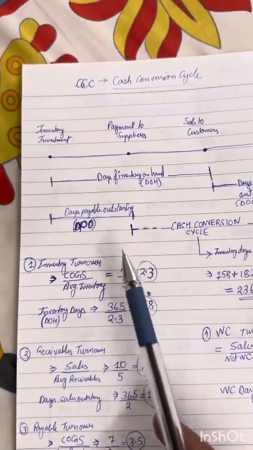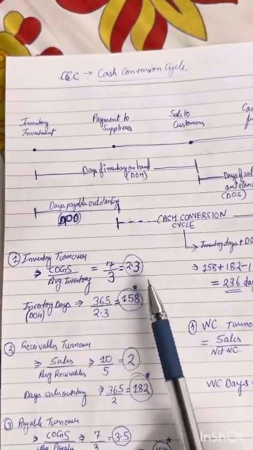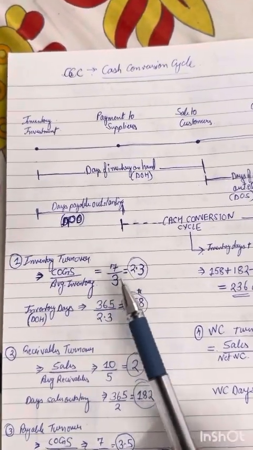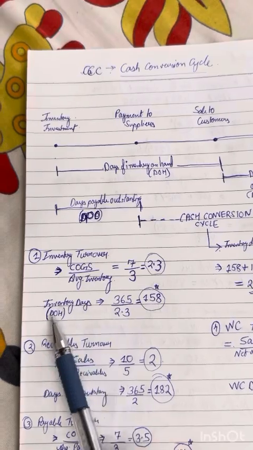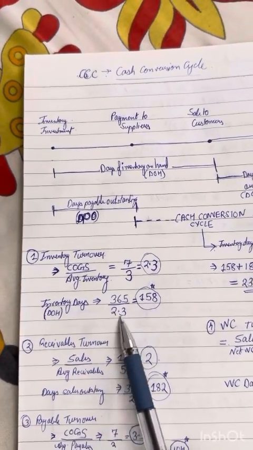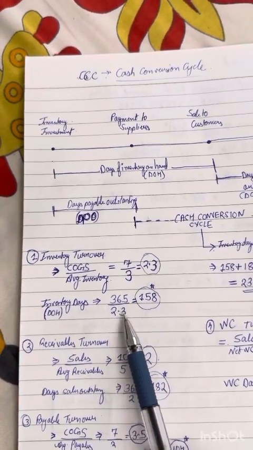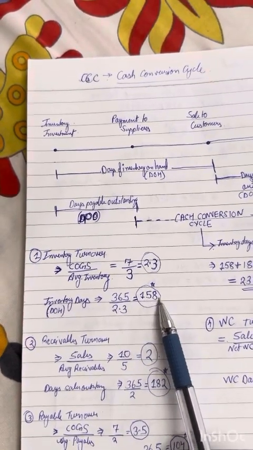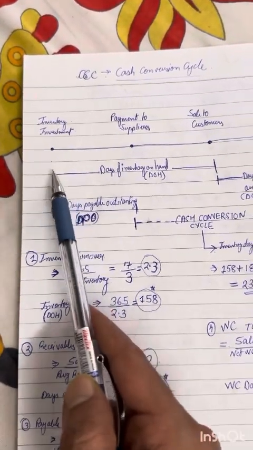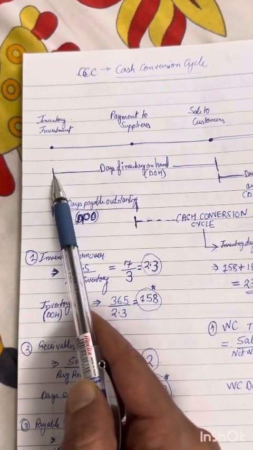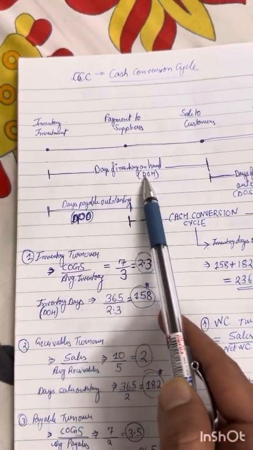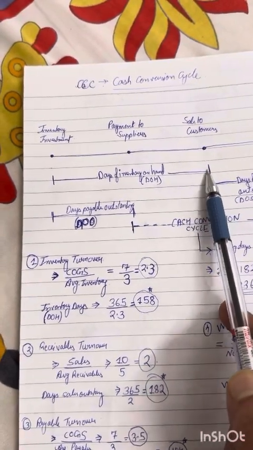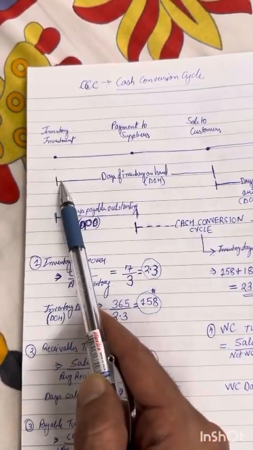So basically, whatever inventory you have at any point of time in your store, you are able to churn it 2.3 times in a year. Now, how do you calculate inventory days from it? 365 divided by 2.3. How many days does it take to turn over once? 158 days. What does this mean? That you keep inventory in your store, and it takes 158 days for you to sell the inventory from the day you procure it.